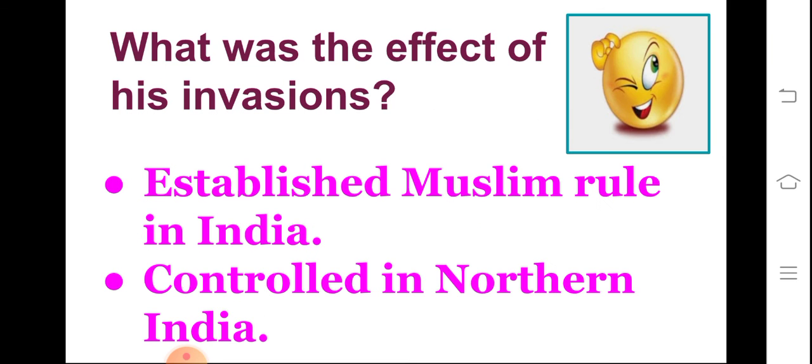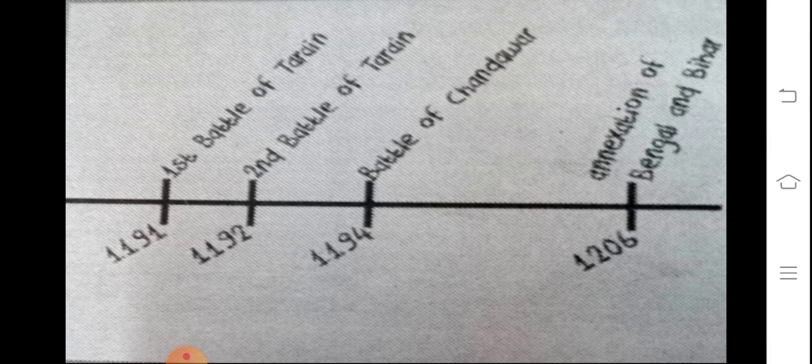Then, what was the effect of his invasions? After facing defeat in the first battle of Tarain, he came back and defeated Prithviraj Chauhan in 1192 AD, and subsequently Jayachand Rathore, the ruler of Kannauj, in 1194 AD, to establish Muslim rule in India. He later defeated the rulers of Bengal and Bihar as well, to establish his control in northern India in 1206 AD. So children, look at this.